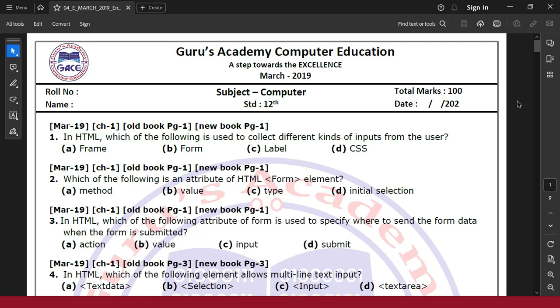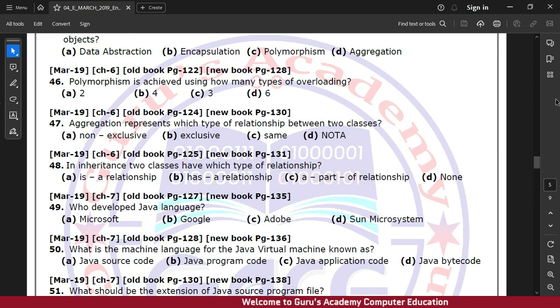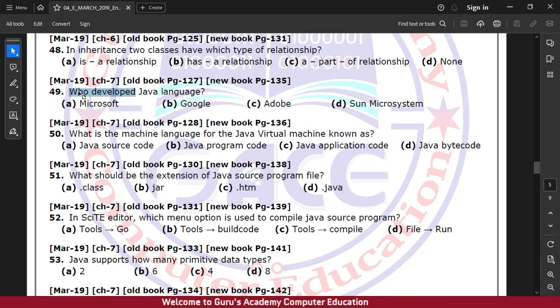So we are going to start with the next question paper, and it's from March 2019. So let's go to chapter number 7. The first question is, who developed Java language? Options are Microsoft, Google, Adobe, Sun Microsystem.